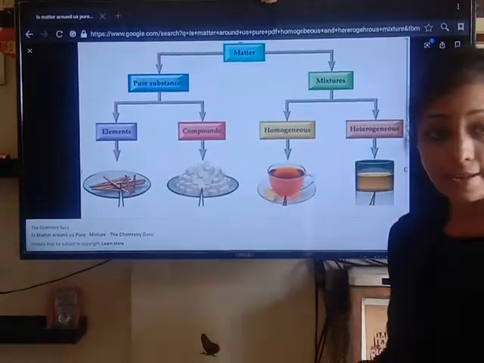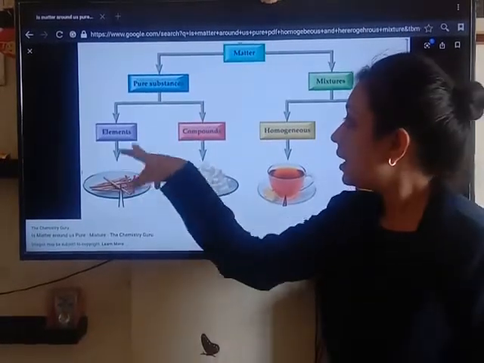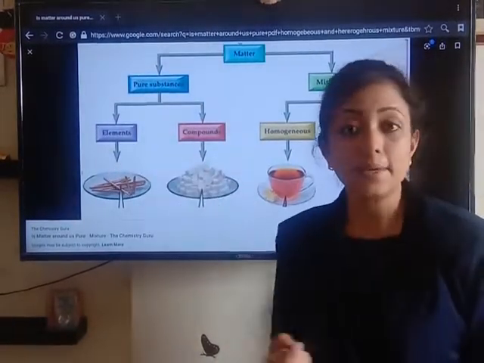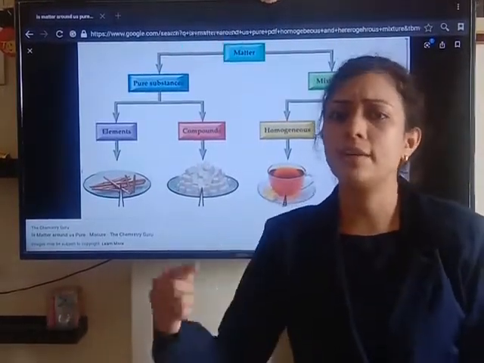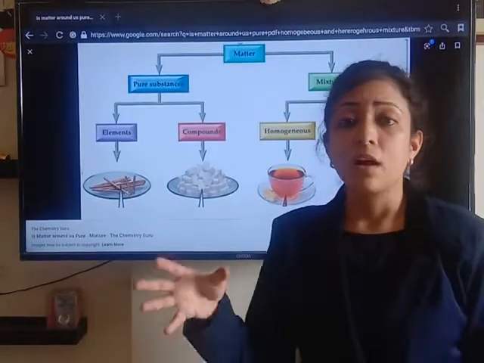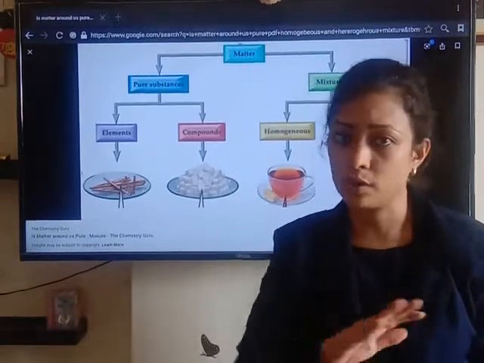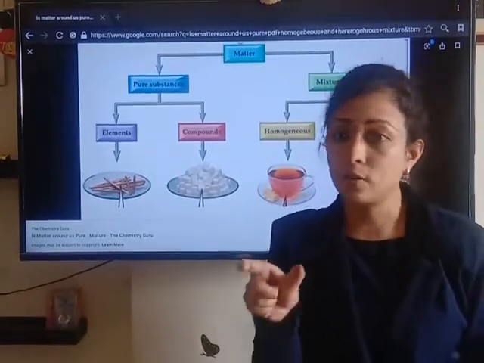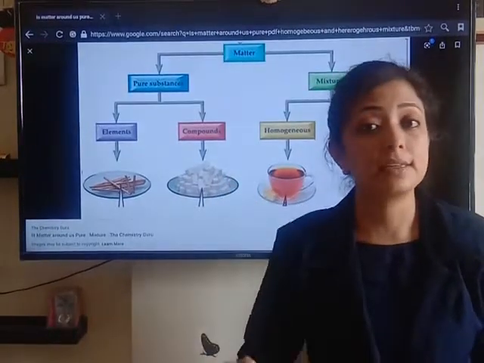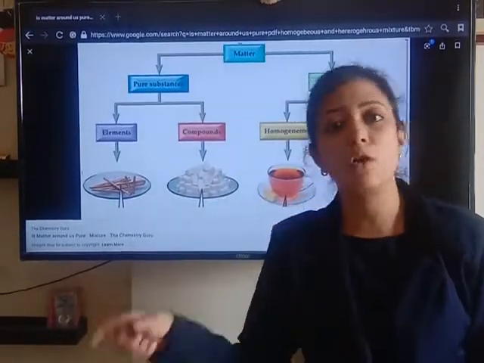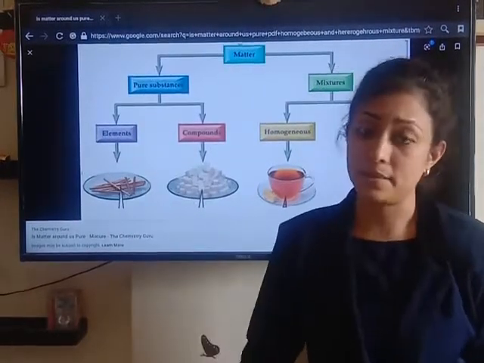So children, here you can see pure substance. Pure substance is further classified into elements and compounds. Now elements means what? An element contains only one type of atom. जैसे कि समझो कि गोल्ड का, प्योर गोल्ड का एक शीट है, 24 कैरेट गोल्ड का एक शीट है. अभी 24 कैरेट गोल्ड की शीट में होगा क्या? इसमें होंगे only the particles of gold, only the atoms of gold. It means it contains only the same type of element.